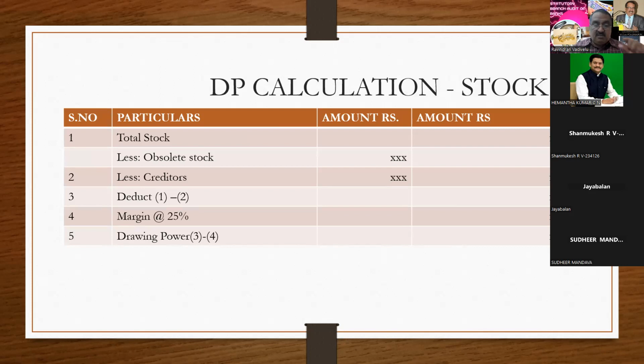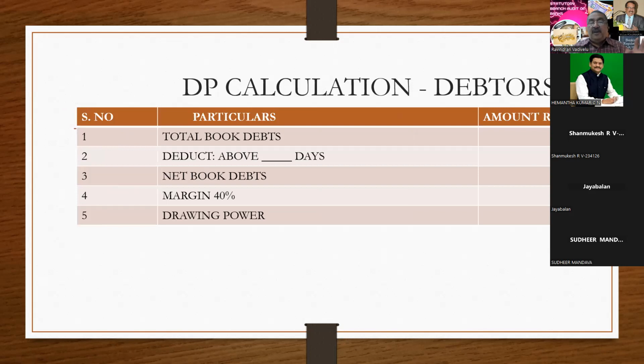From the paid stock, deduct margin, you get the drawing power. Now go to the debtor statement. Total debts, eliminate all debts above 90 days or 120 days, which you can find from the sanction letter. That is called good debts. From the good debts, deduct the margin, and the remaining amount is the drawing power.